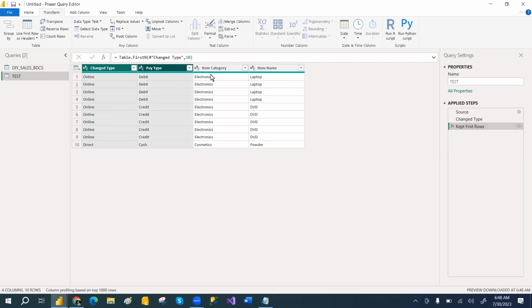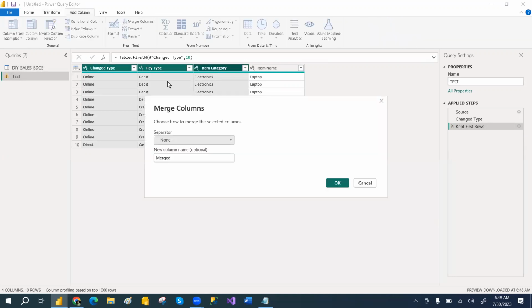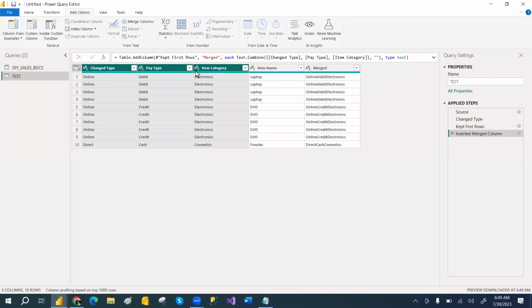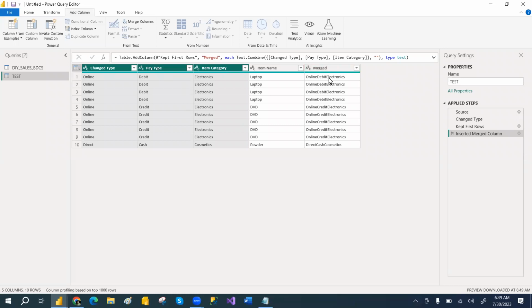If you want that situation, then you can go with add column, which always creates a separate column. If you do the merge column there, it will create a separate column. It will not touch the existing column. Each and every operation in add column creates a separate column. The name itself is telling: add column. So that is the main difference.